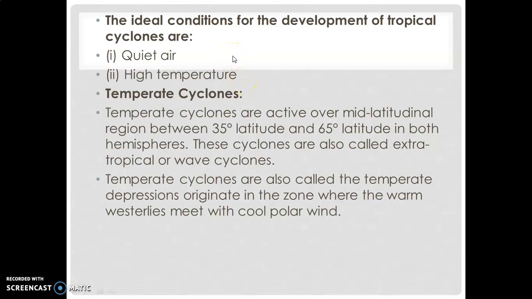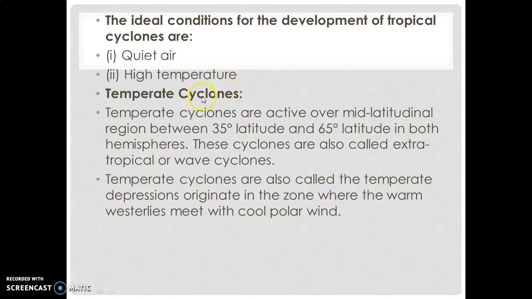Again I am repeating, there are different names of tropical cyclones. The first is hurricanes. Hurricanes are the tropical cyclones in the Gulf of Mexico, or we can say in the Caribbean Sea and Western Pacific Ocean. Typhoons originate in the China Sea, and tropical cyclones in the Indian Ocean. One more is Willy Willy, in the water bodies surrounding Australia.